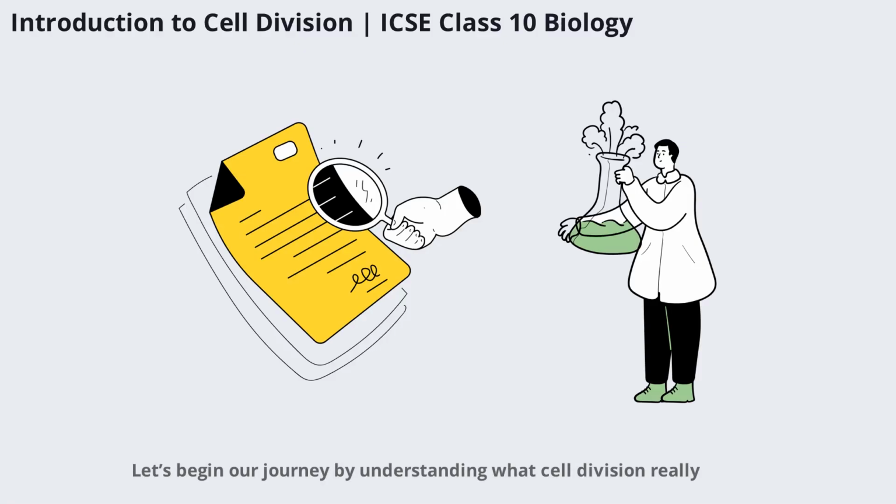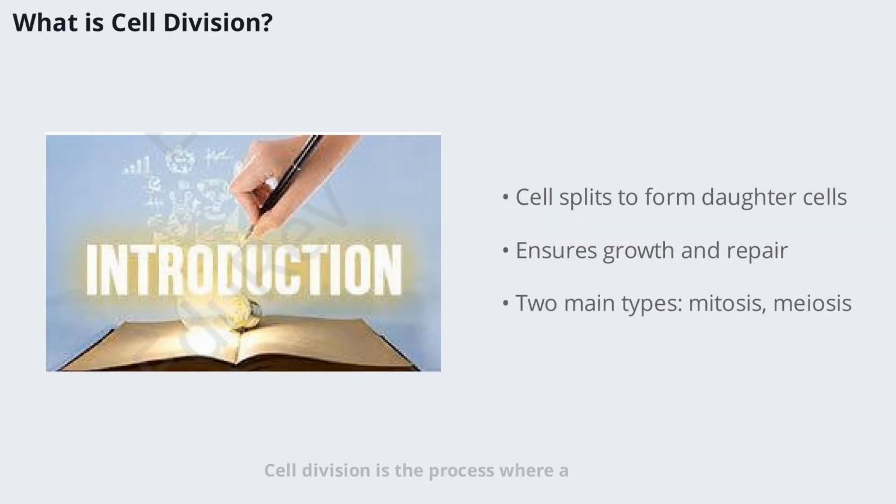Let's begin our journey by understanding what cell division really means and why it's so essential for all living things. Cell division is the process where a mature cell splits to form new daughter cells. These daughter cells inherit many characteristics from their parent cell, ensuring continuity of life. This process is fundamental for growth, repair, and reproduction in all living organisms. Without cell division, life as we know it wouldn't exist.